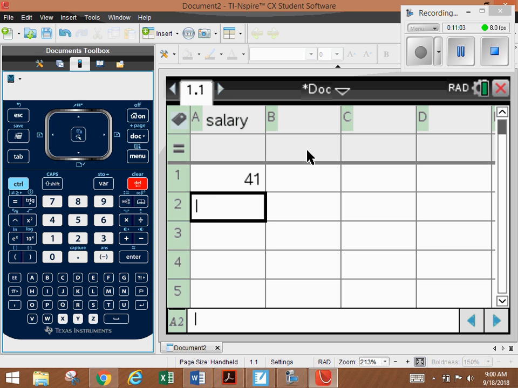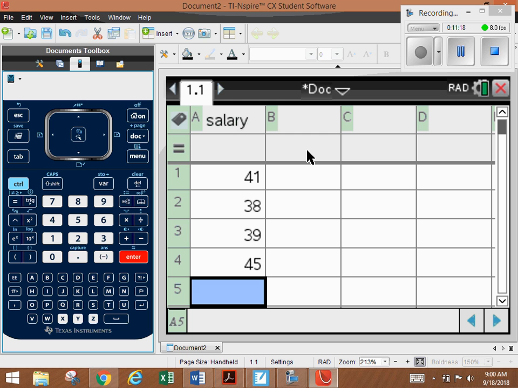They do not, but if you put them in your calculator in order... Oh, you mean like they don't have to be in ascending order? No, you just put them in just like that. Wait, so when we type salary in, what do we... Enter, or you can press down.